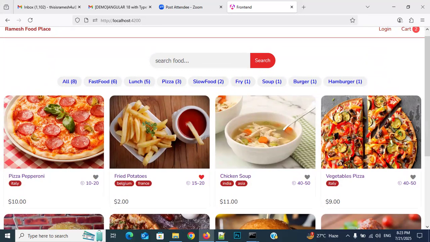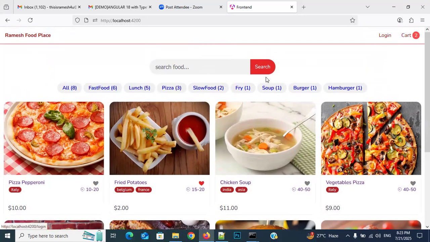And if you observe here, there is login functionality, and there is search functionality, and these are tags. So how many different types of food are there? All the foods I am displaying like tags. Somebody will check all the foods and add to cart. Somebody has some cravings also, pizza cravings or some non-veg related cravings. So they will search for only that particular type of food. For example, I am searching for pizza. Observe it, everybody. Pizza.